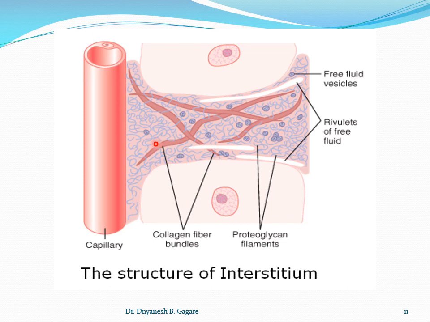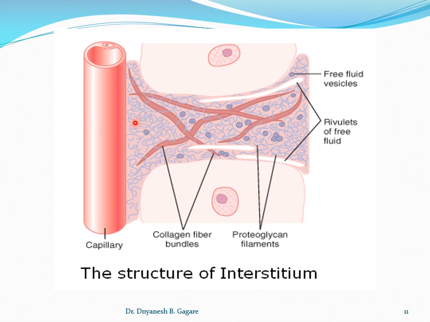This fluid is in the form of vesicles and rivulets. So rivulets are there, and also there are vesicles. So fluids are present in the form of vesicles, and free rivulets are there. If you see the composition of this fluid, it is the same as the plasma present in the blood, except for a low concentration of protein.